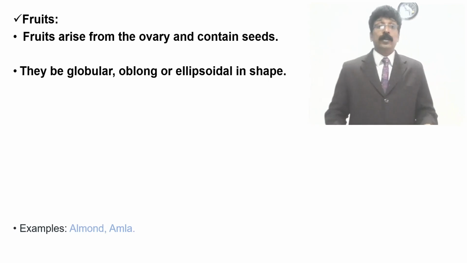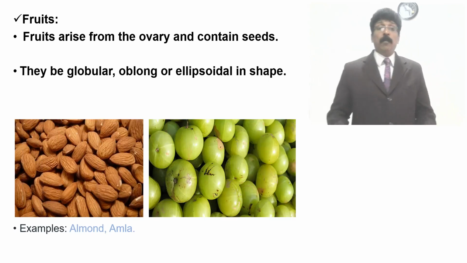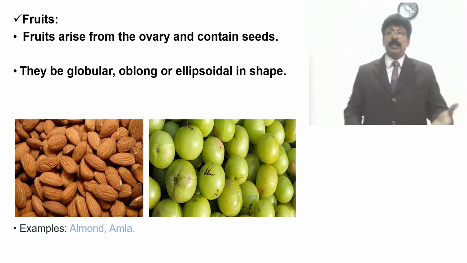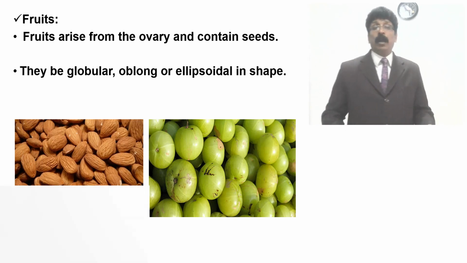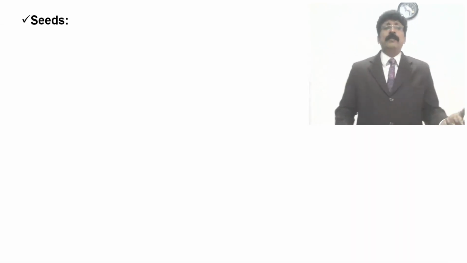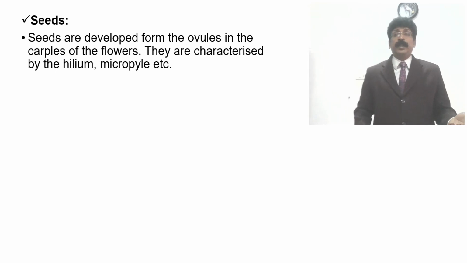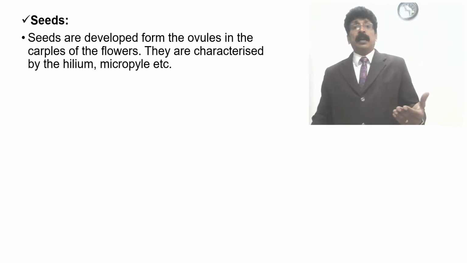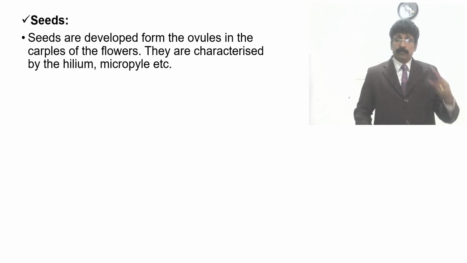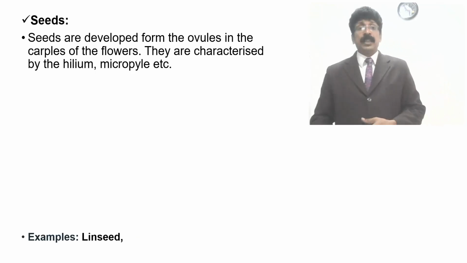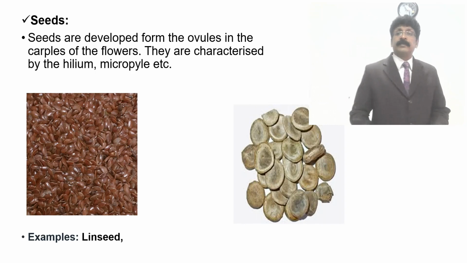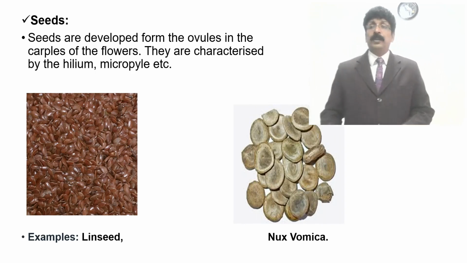So the example of almond and amla I have taken, just to say almond is a seed, the fruit, and also amla. And for seeds also, we can identify the shape of the seeds. Seeds are developed from the ovules of the carpels of the flowers. They are characterized by hilum and micropyle, etc. This can be given as an identification of the seed, like linseed and nux vomica. We can see these seeds also can be identified by morphological character.